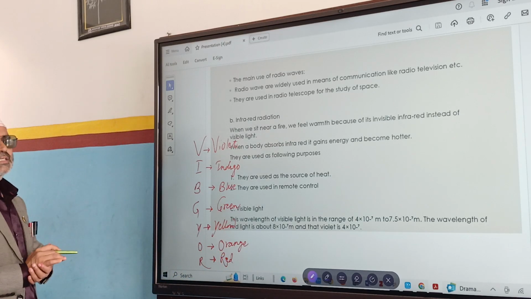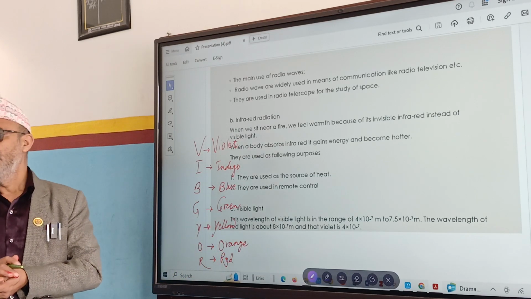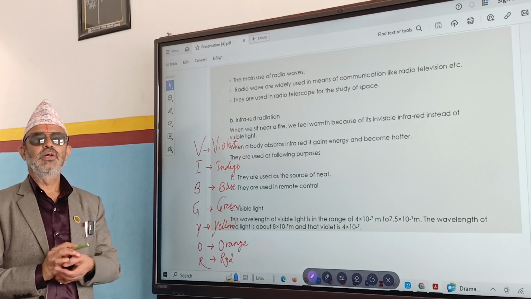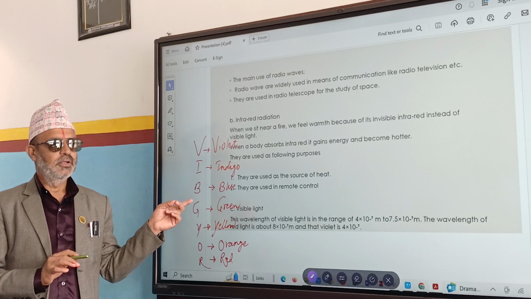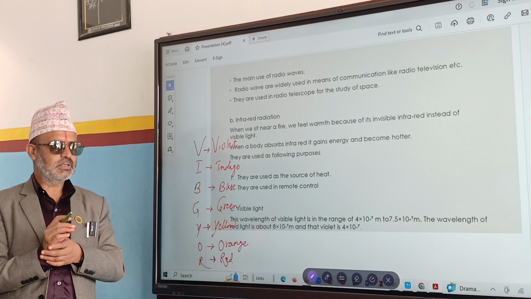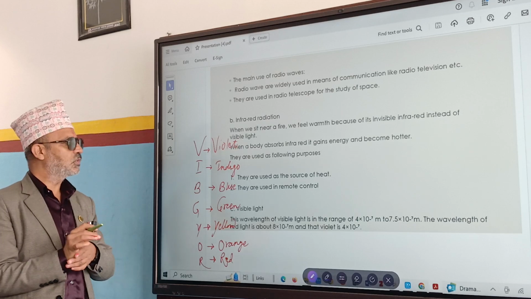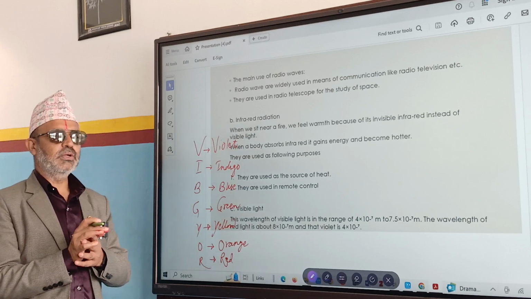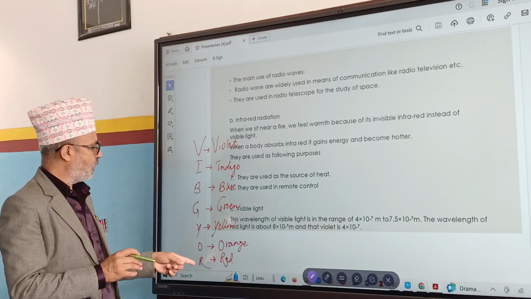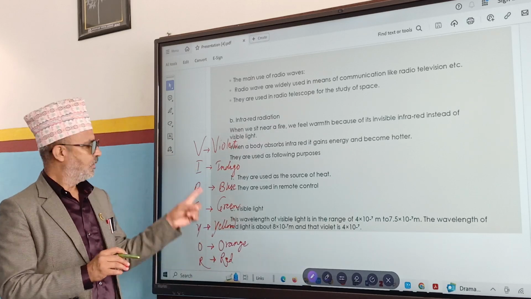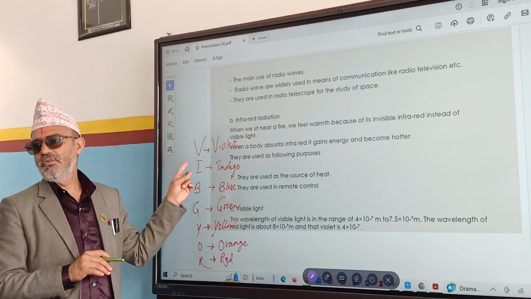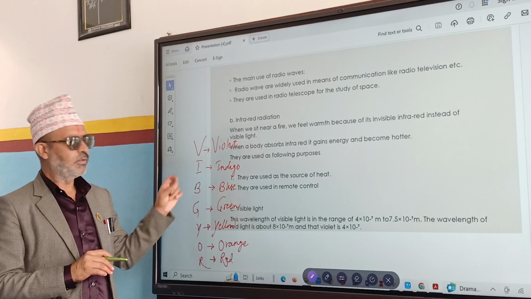Among them, which has the highest speed? Red has the highest speed, right? And which has the lowest speed? Violet has the lowest speed. We can observe a rainbow in the sky sometimes, right? That is dispersion of light. White light splits into 7 different colors. At the top there is red, at the bottom there will be violet.